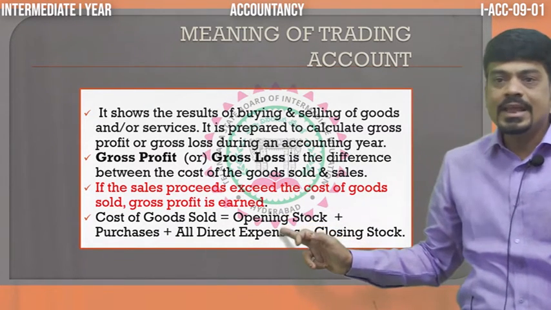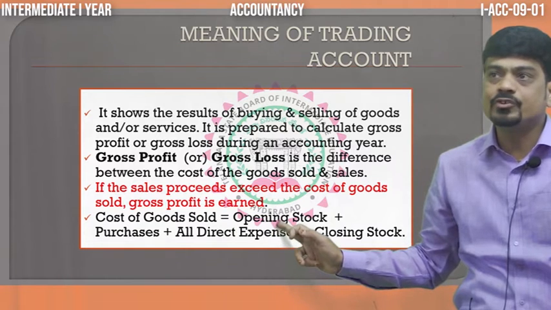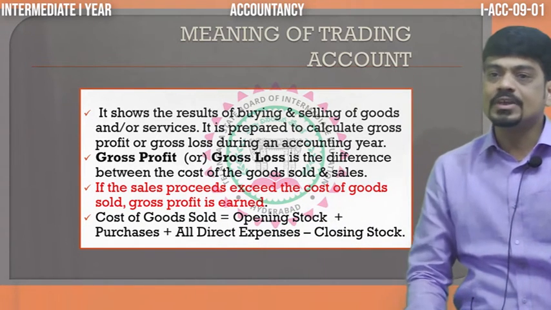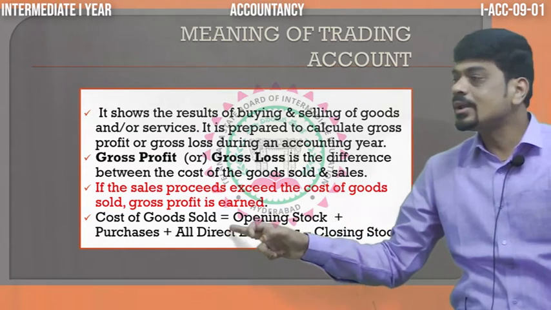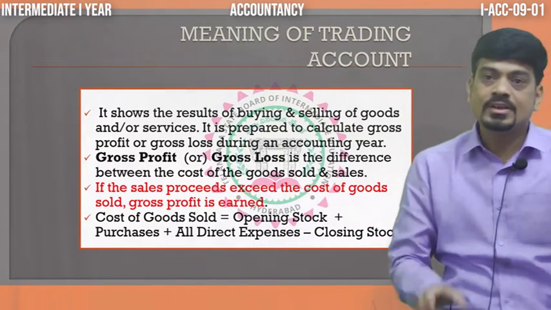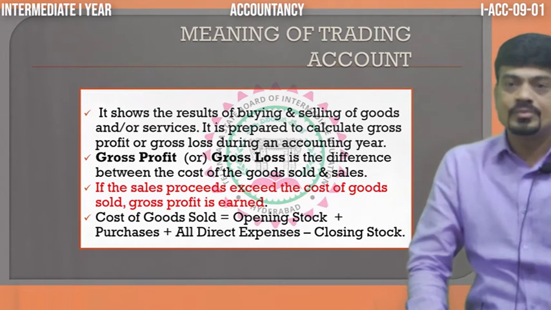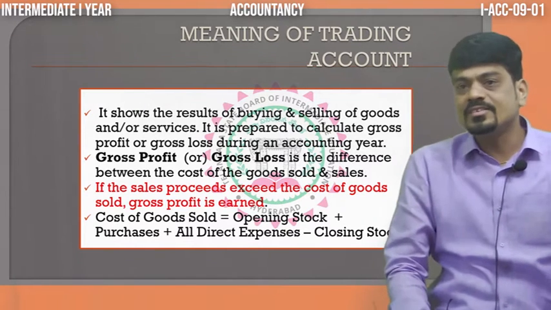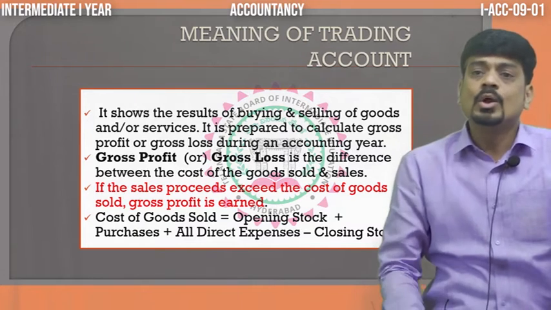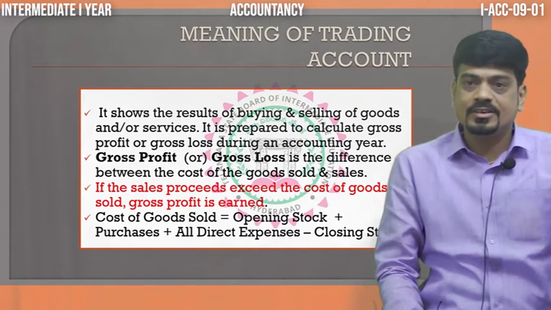We take into account the opening stock, in the sense, the stock which we had at the beginning of the year. And to that we add all the purchases of goods. Here the word purchases means net purchases. What do we mean by net purchases?